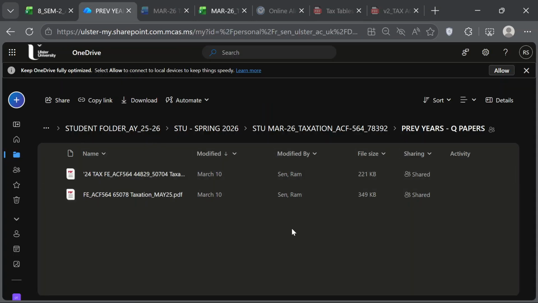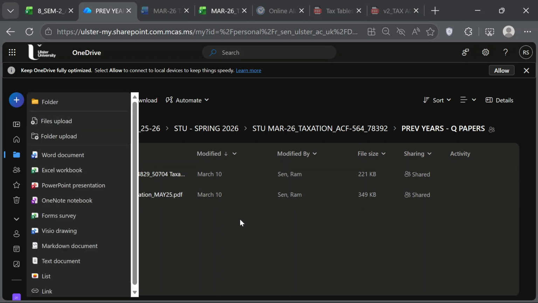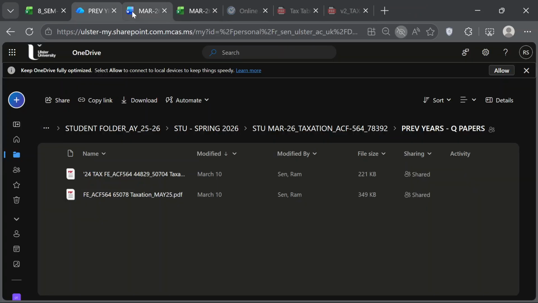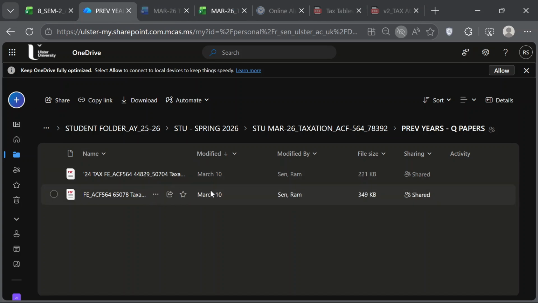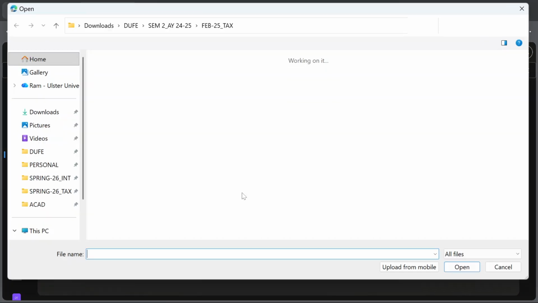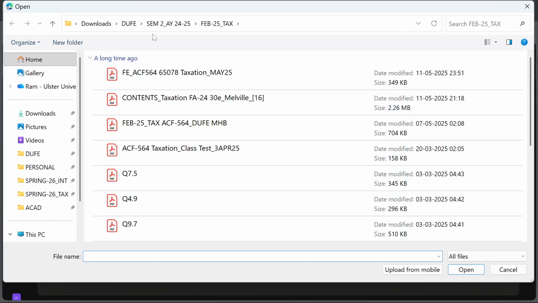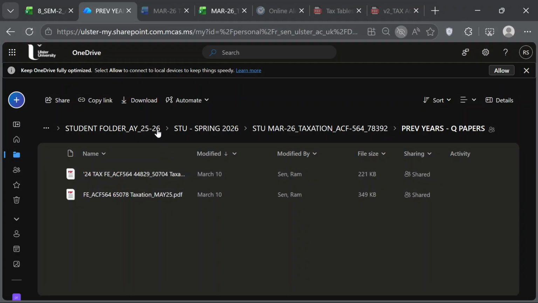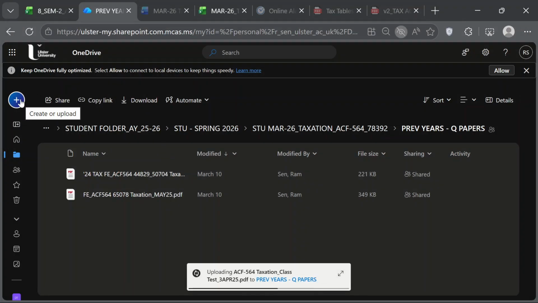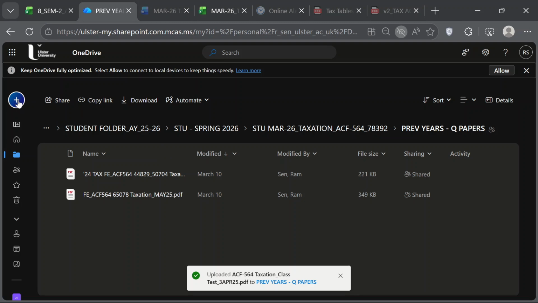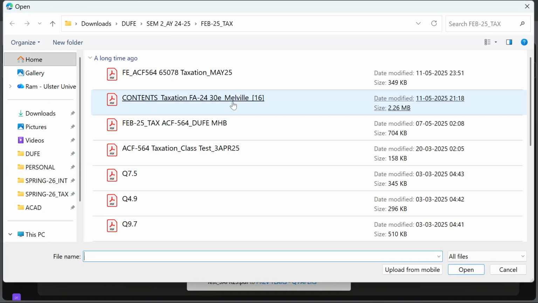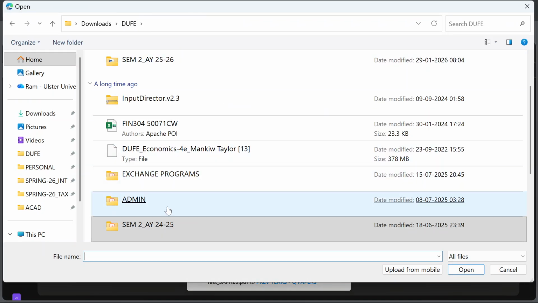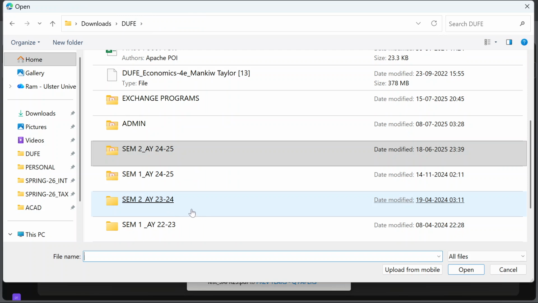Now, previous year's question paper. Let's add this one. Oops, not a Word document. Student previous year's question papers, 24-25 tax class test. Okay, let's add this one. Then let's add the other one also, and see if I can go to Doofy to 23-24.